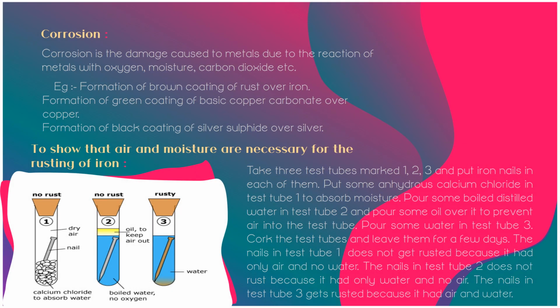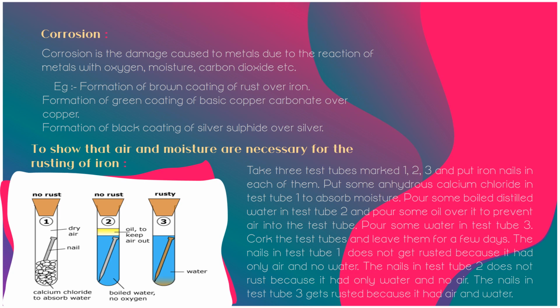Corrosion. The metal surface is constantly attacked by the air and water, that is moisture, in the atmosphere, which results in the formation of compounds on its surface. The formation of these compounds tarnishes the metal. So, the eating up of metal by the action of air, moisture or a chemical such as an acid on its surface is called corrosion. Most metals corrode when they are kept exposed to moist air. For example, formation of a brown coating of rust over iron, a green coating of basic copper carbonate over copper, and a black coating of silver sulfide over silver.